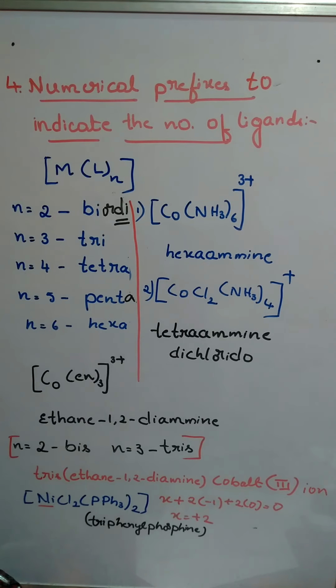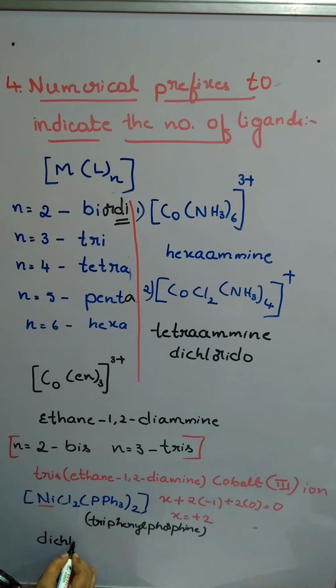According to alphabetical order, chlorido comes first. How many chloride ions are there? We have 2 Cl- ions, so this 2 we are going to write as di.